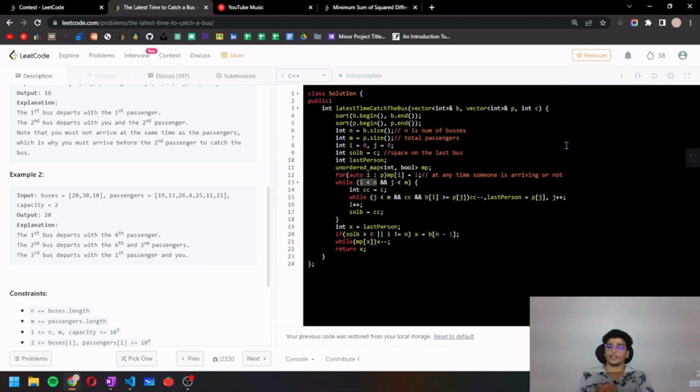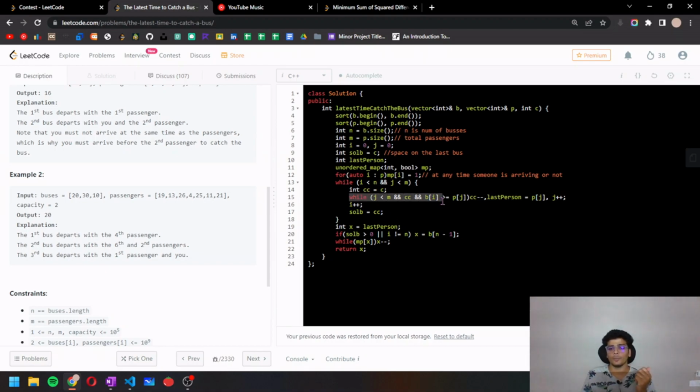If either is the case, we are going to stop our while loop. Inside the while loop, I'm making another variable CC. Initially C is equal to capacity, and this CC is equal to the capacity of each bus. To distinguish between the capacity of each bus, I am making another variable CC. The capacity of each bus is going to be the same as C, that's why I am initializing it with C. I am making it a new variable because I am going to deduct from it for some reasons.